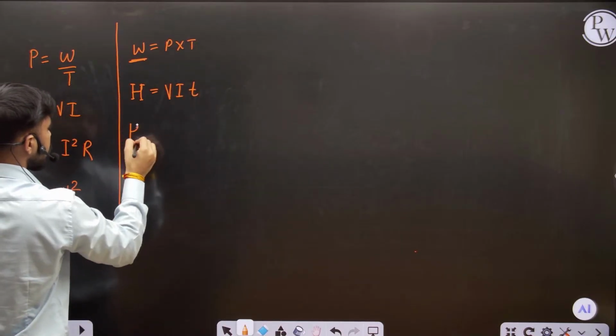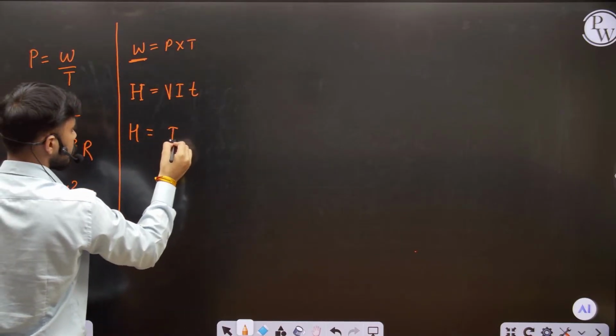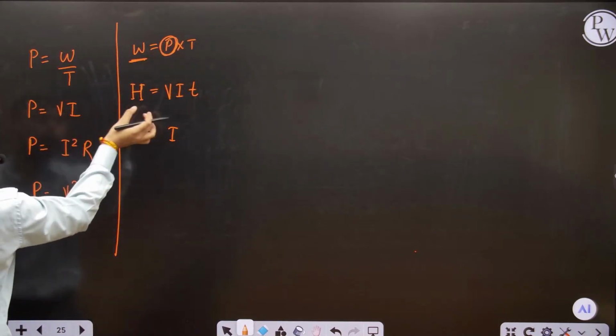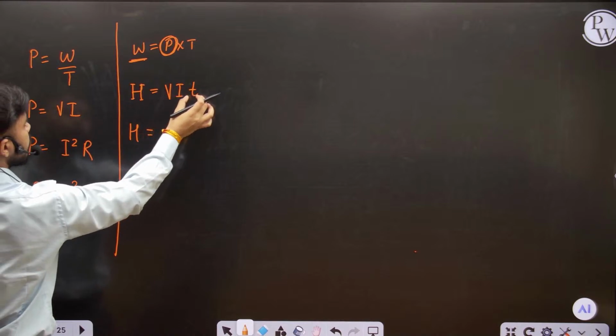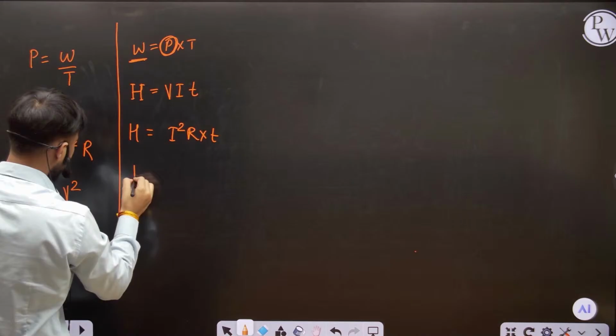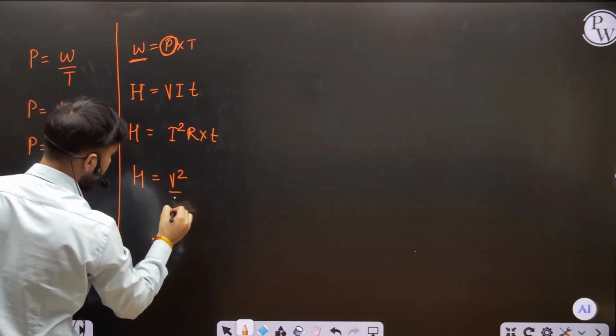Okay sir, what is the other formula, sir? We have I square. So just put it. I am just putting here the formulas of power one by one. Power is equal to VI, so it becomes VIT. H is equal to I square R into T. Fine, sir. And another formula, H is equal to V square by R into T.